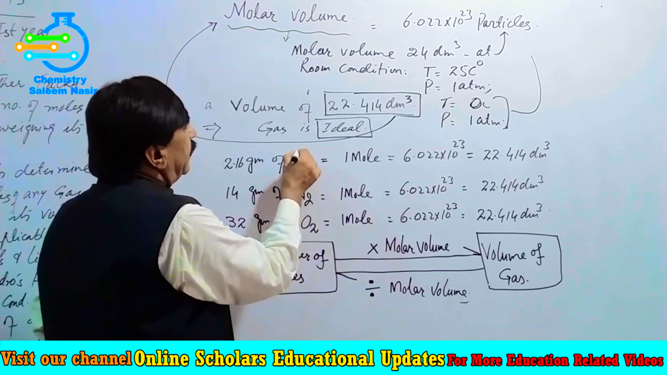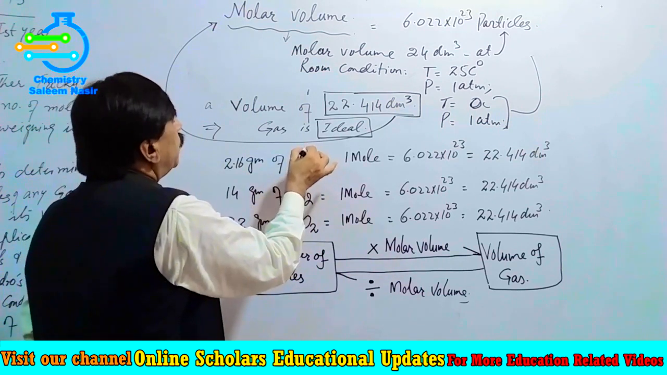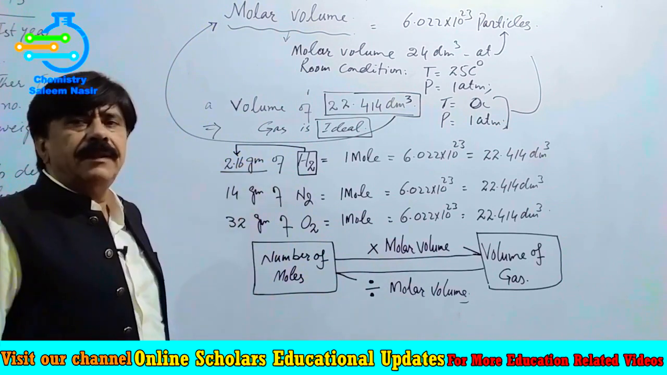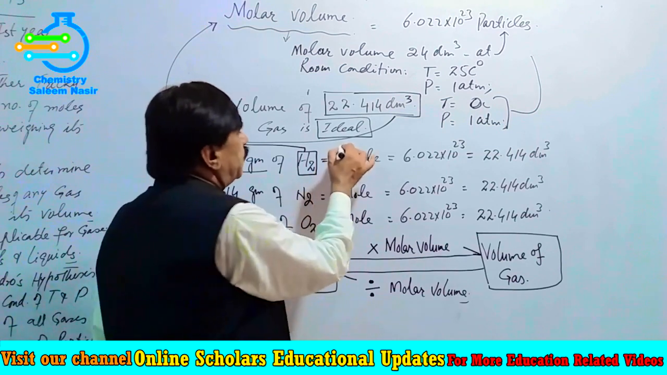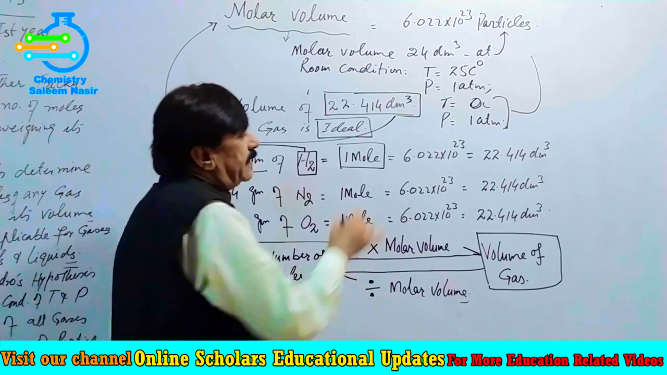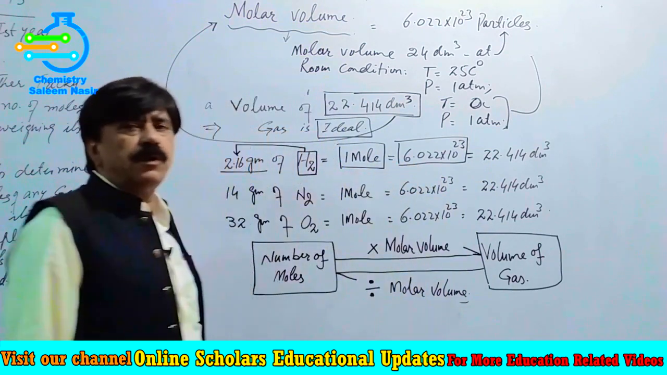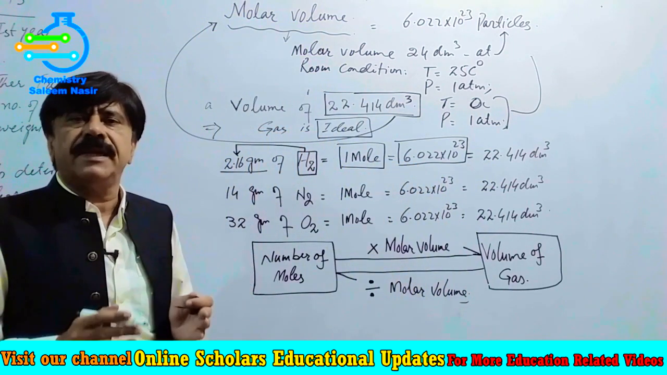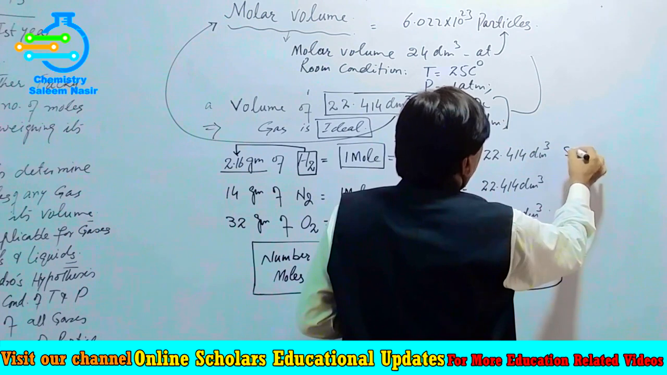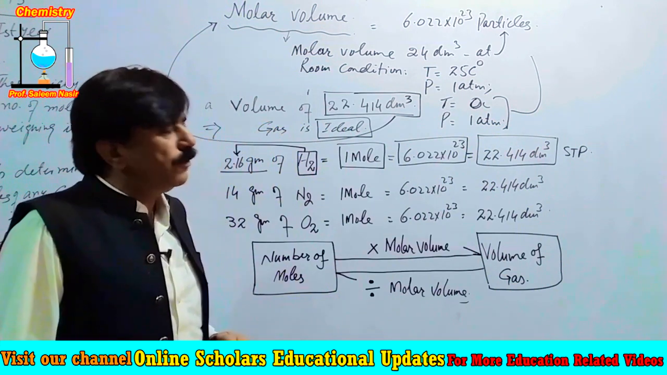For convenience, we take examples of different gases. We consider the example of hydrogen. The molar mass of hydrogen is 2.16 grams. That 2.16 gram is equal to 1 mole of hydrogen gas. And that 1 mole of hydrogen gas contains 6.022 multiplied by 10 raised to power 23 particles of hydrogen gas. At standard temperature and pressure, that gas occupies a volume of 22.414 decimeter cube.